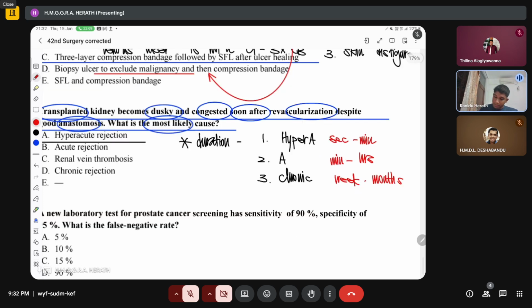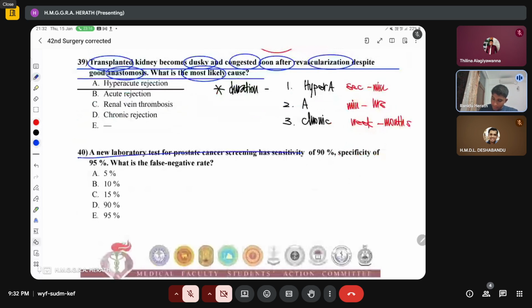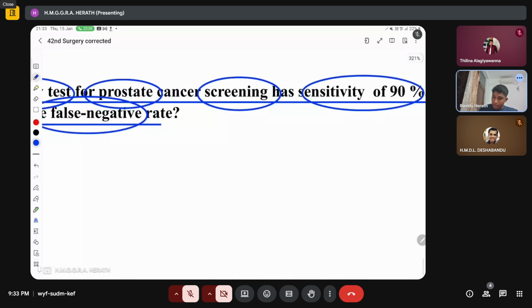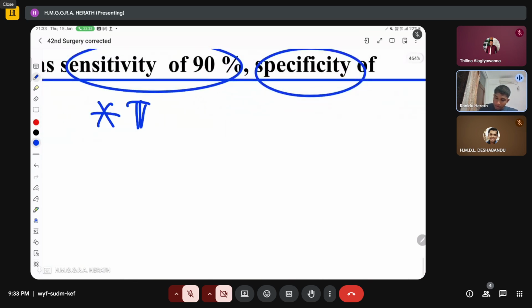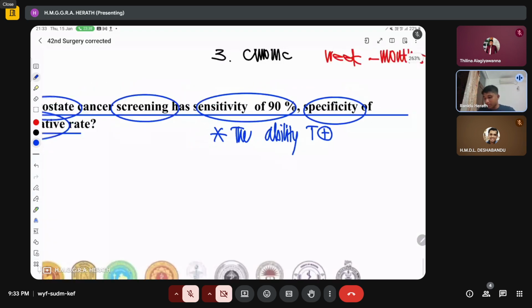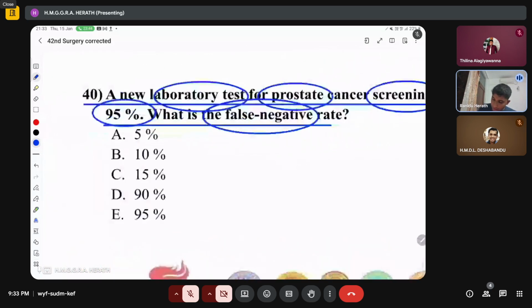Okay, and then the next one: a new laboratory test for prostate cancer screening has a sensitivity of 90% and specificity of 95%. What is the false negative rate? False negative rate means that, you know, sensitivity is actually the ability to detect true positives, right? So the ability to detect true positives is sensitivity, and then specificity is the ability to detect